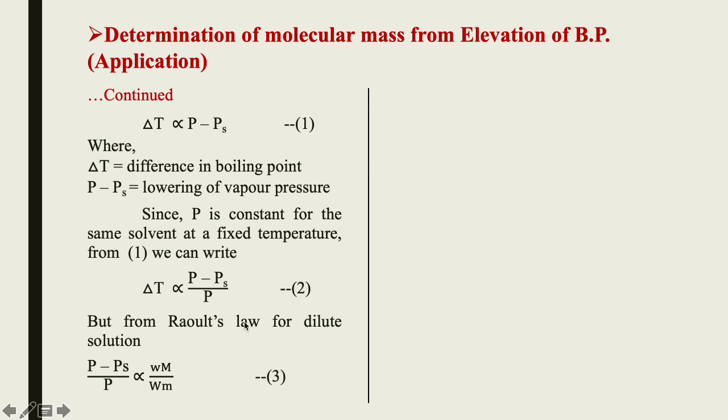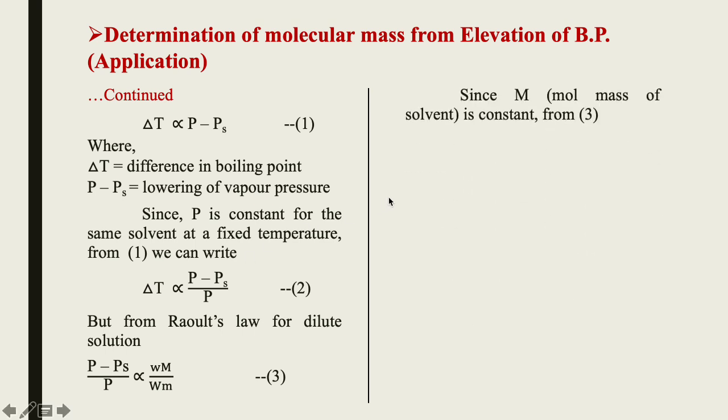But from Raoult's law for dilute solution, (P minus Ps) divided by P is directly proportional to small w into M divided by capital W into m. This gives equation number 3. Equation 2 says that the temperature elevation is directly proportional to the lowering of vapor pressure, and from Raoult's law the lowering of vapor pressure depends on the number of moles of solute.